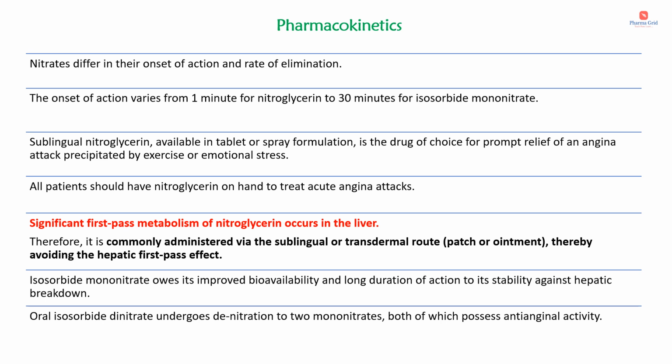Significant first-pass metabolism of nitroglycerin occurs in the liver. Therefore, it is commonly administered via the sublingual or transdermal route, which is mainly through the application of patch or ointment, thereby avoiding the hepatic first-pass effect. Isosorbide mononitrate owes its improved bioavailability and long duration of action to its stability against hepatic breakdown. Oral isosorbide dinitrate undergoes denitration to 2 mononitrates, both of which possess anti-anginal activity.